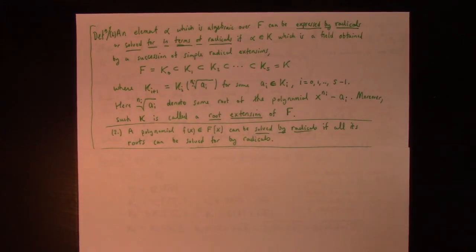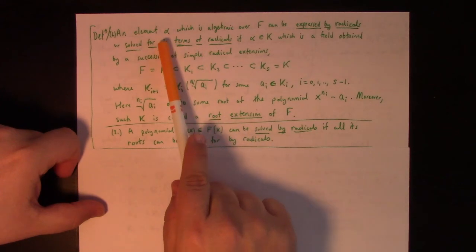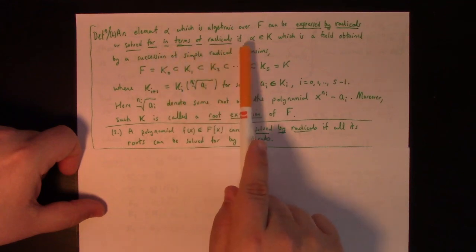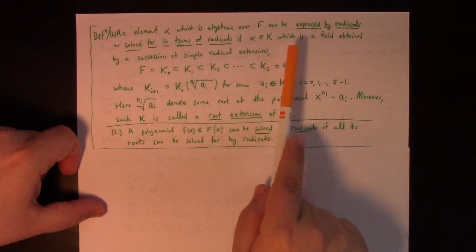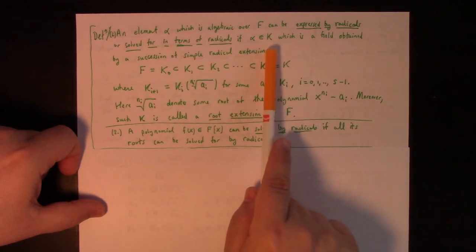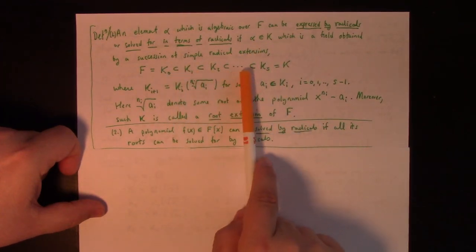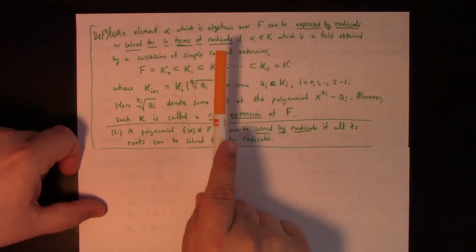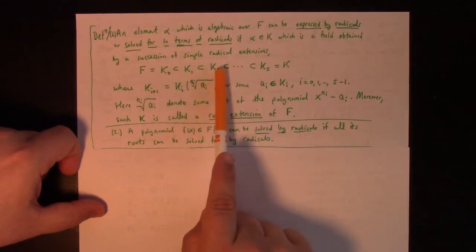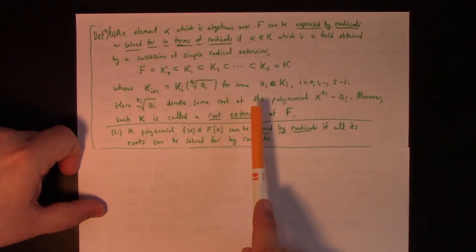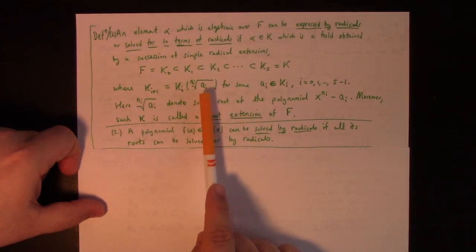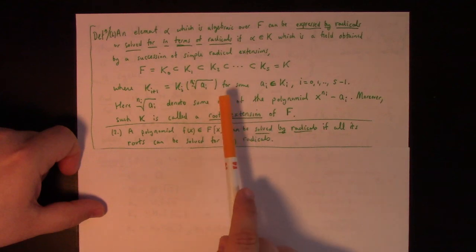In particular, we can say an algebraic element alpha is expressed by radicals, or can be solved in terms of radicals, if alpha is an element of K, where K is a field obtained, not necessarily by a simple radical extension, but as the result of a tower of simple radical extensions, one after the other. There are only finitely many of them, because alpha is algebraic, which means the extension is of finite degree over the base field. Each one of these extensions is accomplished by adjoining the nth root of a sub i. At each level we have a simple radical extension.